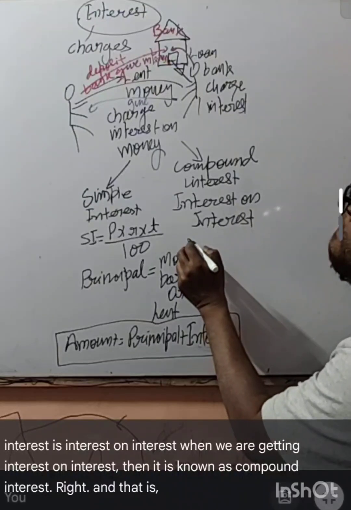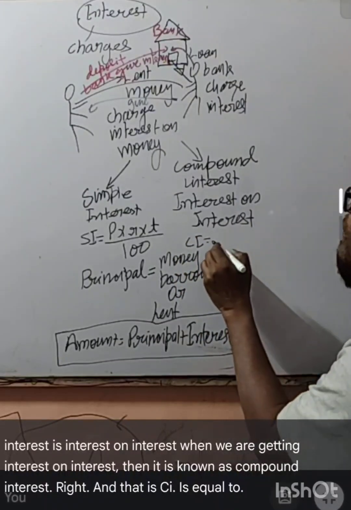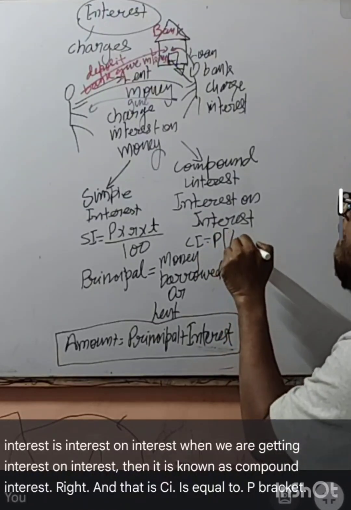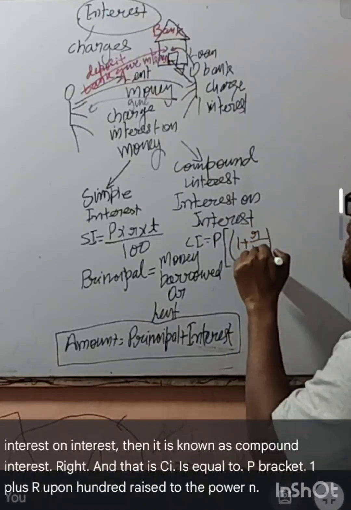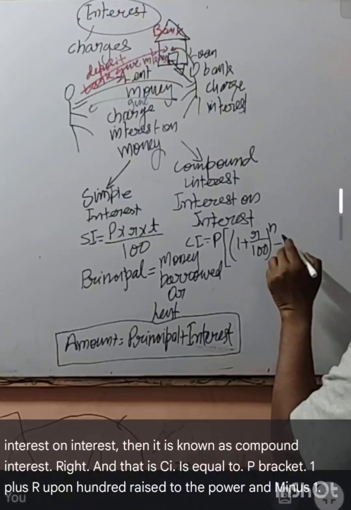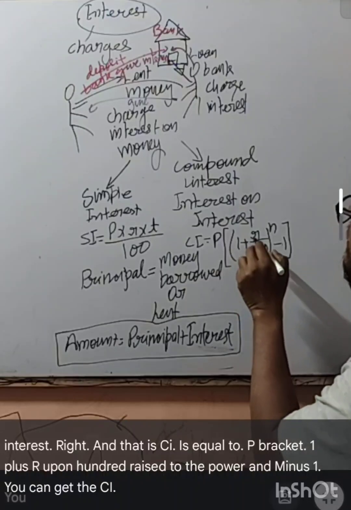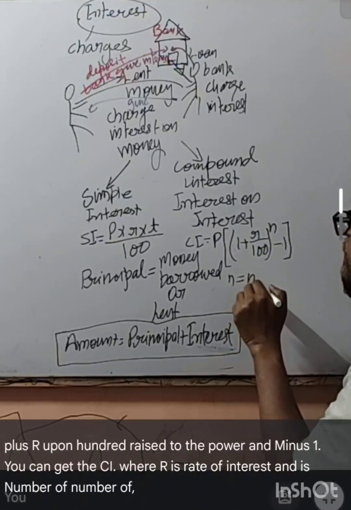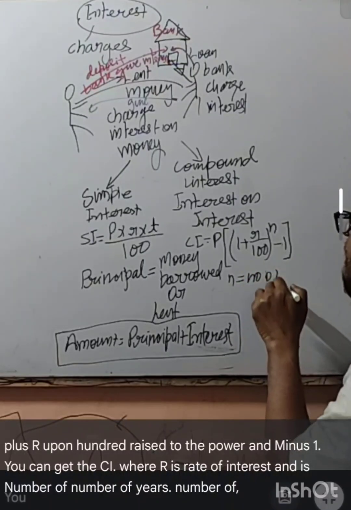And CI is equal to P bracket 1 plus R upon 100 raised to the power n minus 1. You can get the CI, where R is rate of interest, n is number of years.